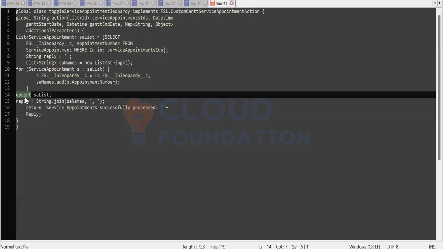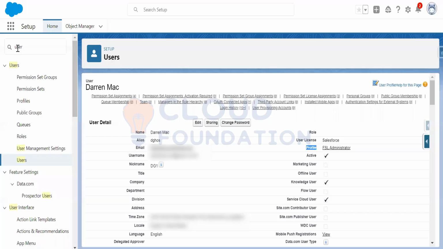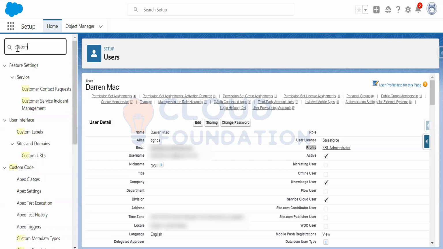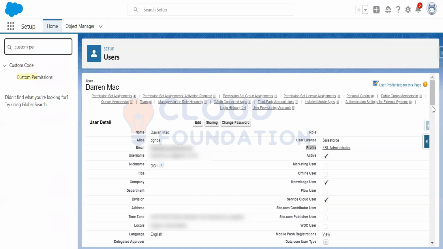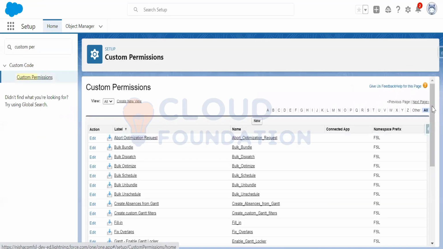So when I have created that Apex class, what you need to do after creating it is go to the custom permissions. I'll share the step by step. Let me explain the steps first, and I'll share them in a lab guide. We'll do this in your developer org. If I go to the custom permissions, you will create a new one and put that custom permission for that specific Apex class.